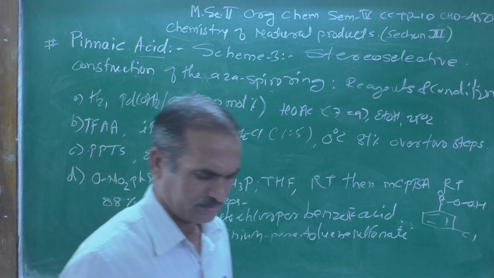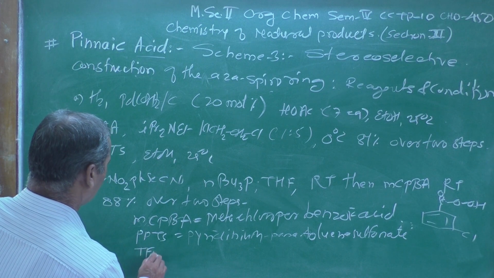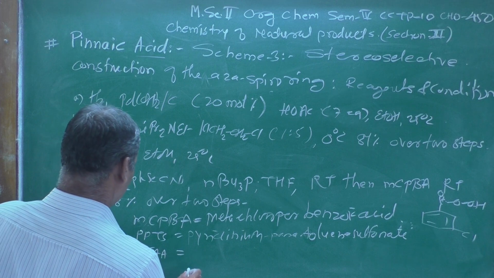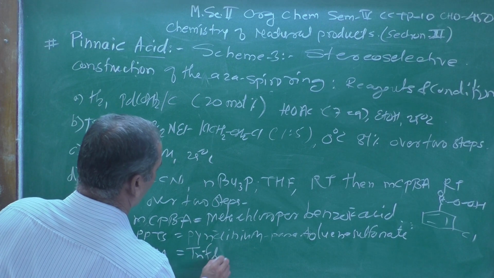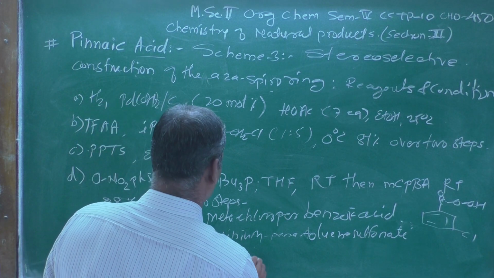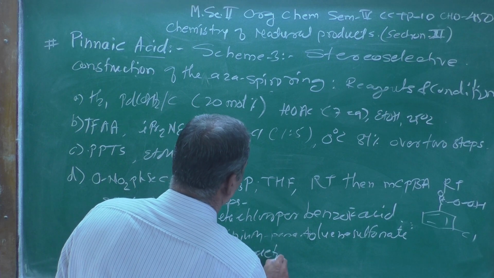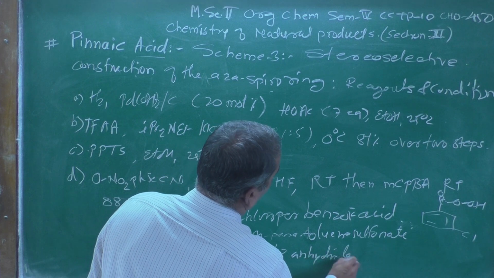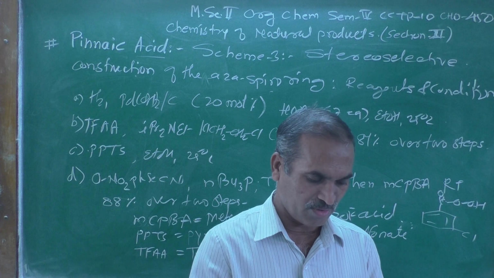And another short form used here is TFAA. TFAA is nothing but trifluoroacetic anhydride. These are the short forms.